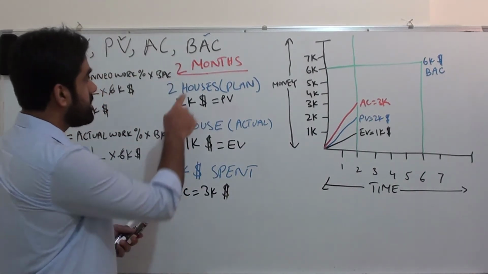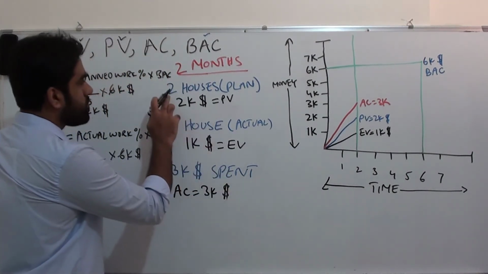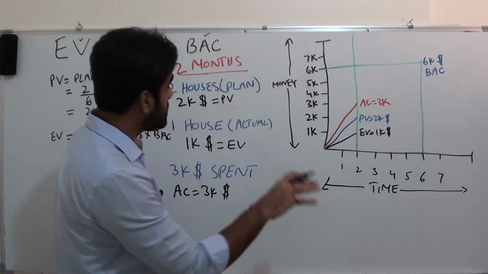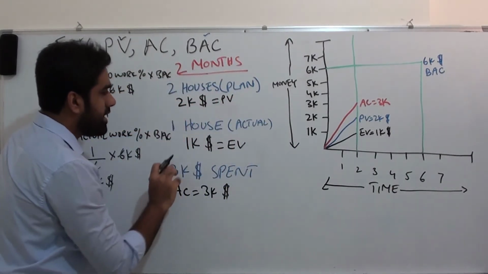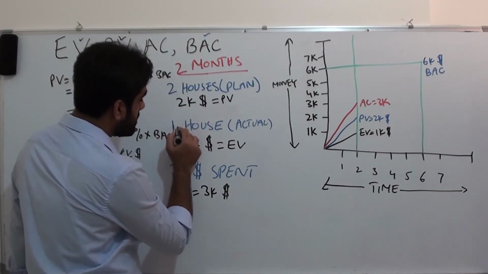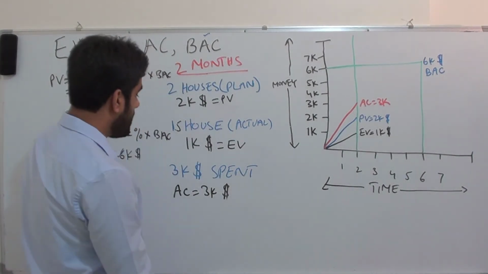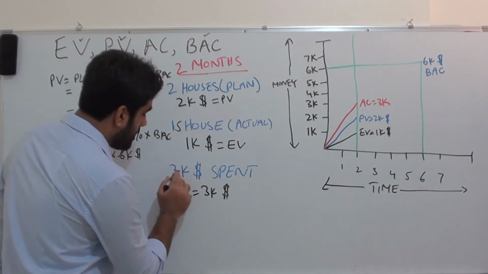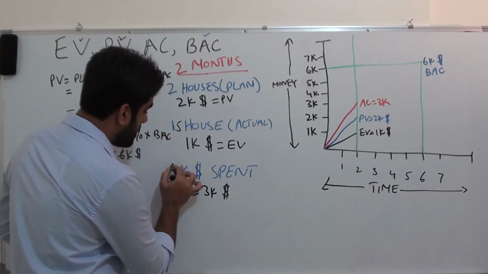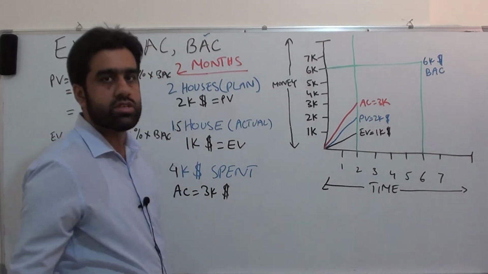Let's suppose at the end of 2 months, we were supposed to finish 2 houses. Let's suppose at the end of 2 months, we have finished 1.5 houses, and we have spent $4,000 to construct these 1.5 houses.